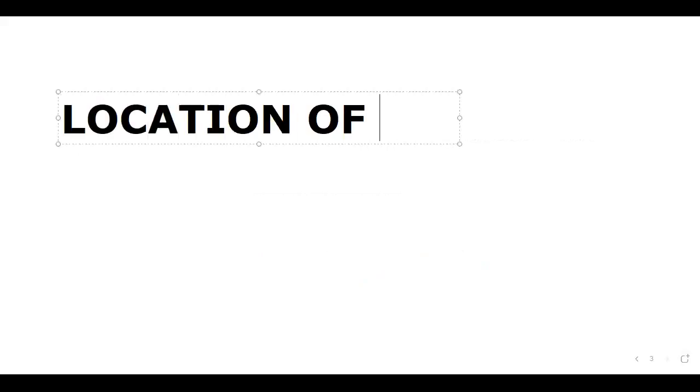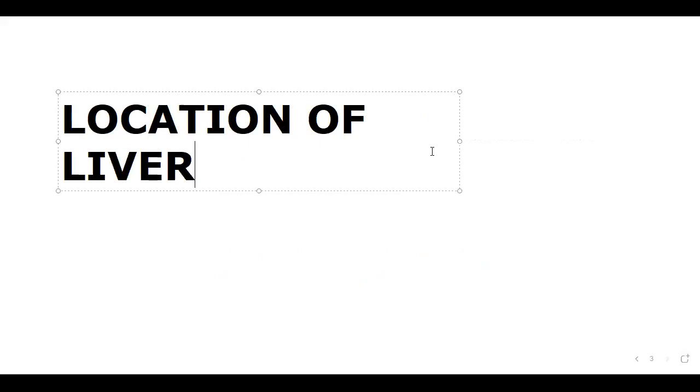Number of lobes in the liver. First of all, the location of the liver, where it is situated. Where is the liver situated? Very good. In the abdominal cavity.